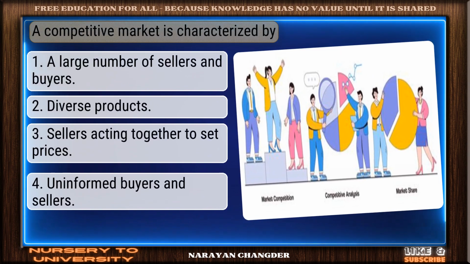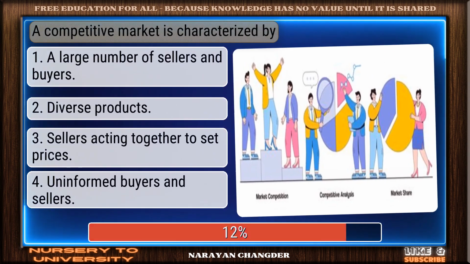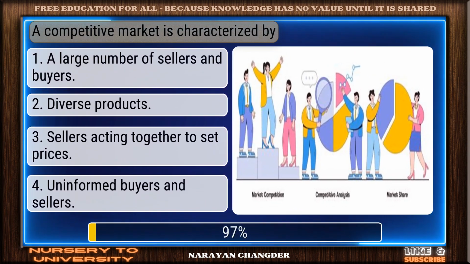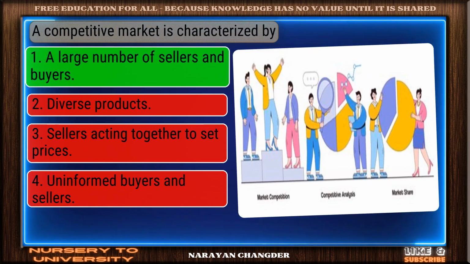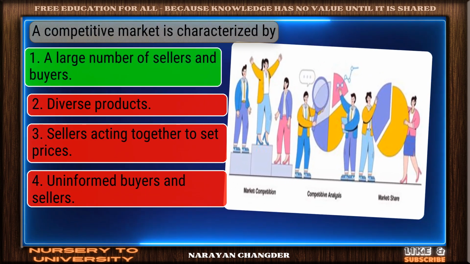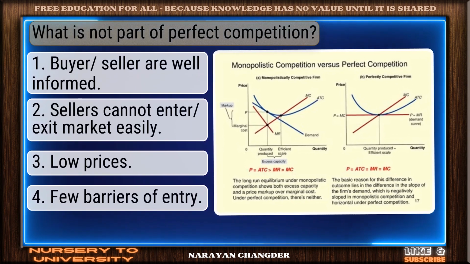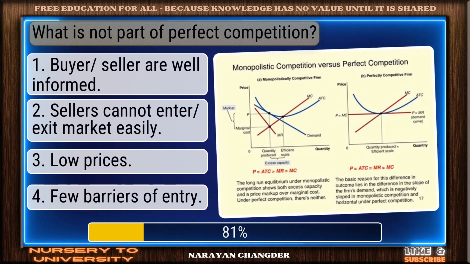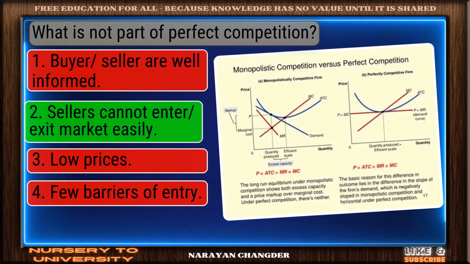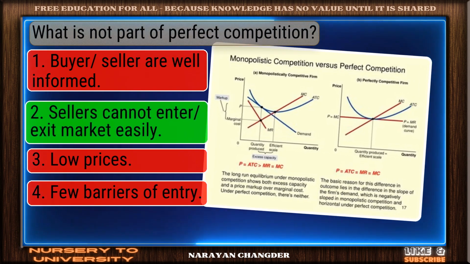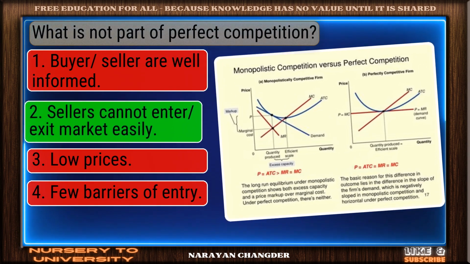A competitive market is characterized by. Great job. A large number of sellers and buyers is the accurate answer. What is not part of perfect competition? Good thinking. Sellers cannot enter or exit the market easily is the right answer.